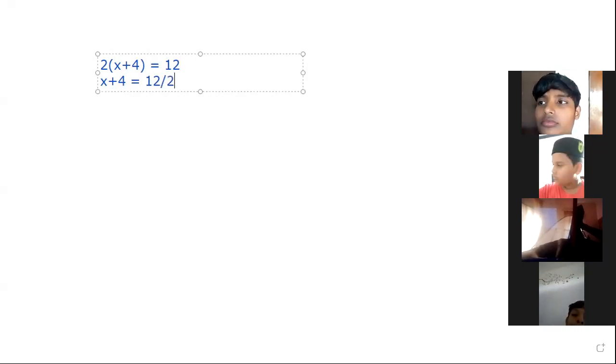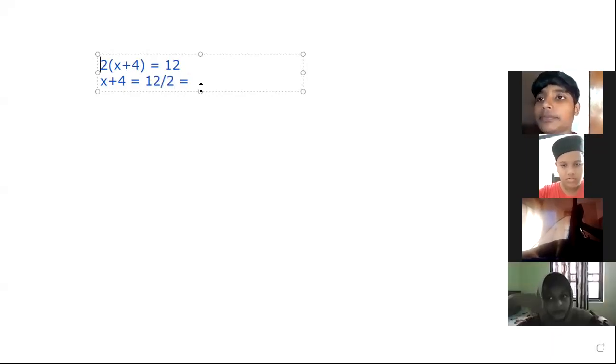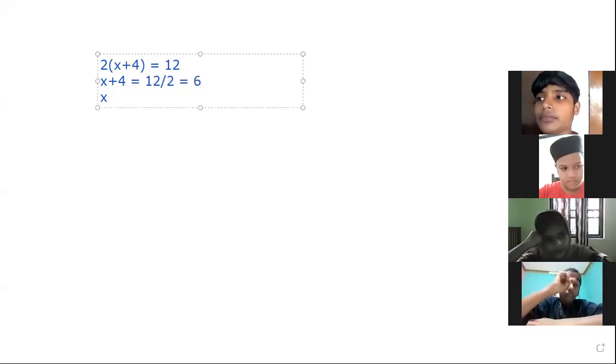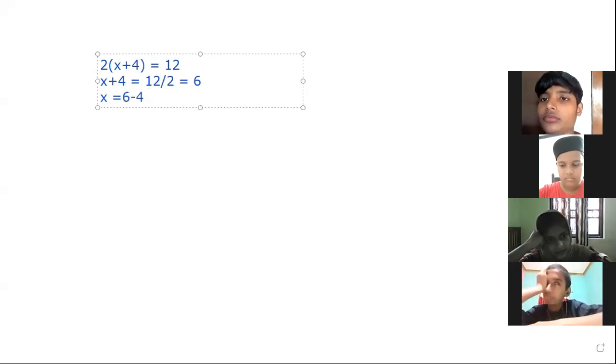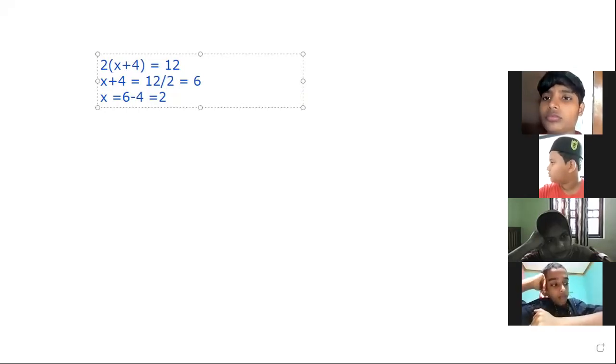What is the value of 12 by 2? It is equal to 6. Then x plus 4 is equal to 6. Then what is the value of x? We have to transpose that plus 4 to the RHS. Then it becomes -4. That is, 6 minus 4 is equal to 2. So the solution of the equation 2 into x plus 4 is equal to 12 is x is equal to 2. Similarly, you can find the solutions of the remaining problems too.